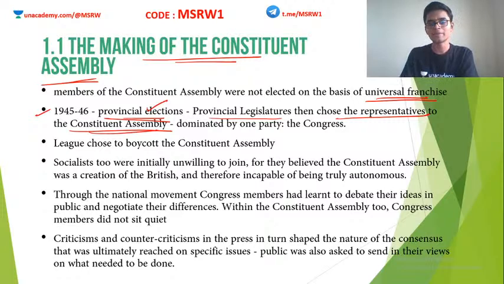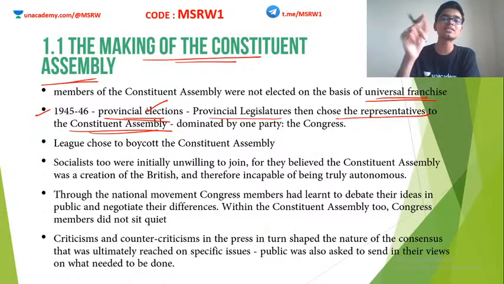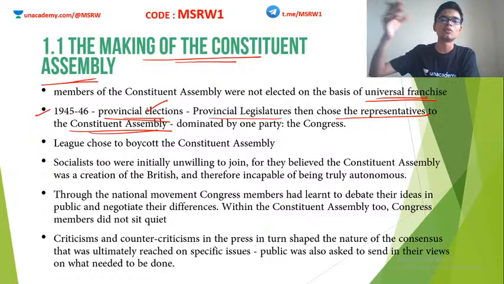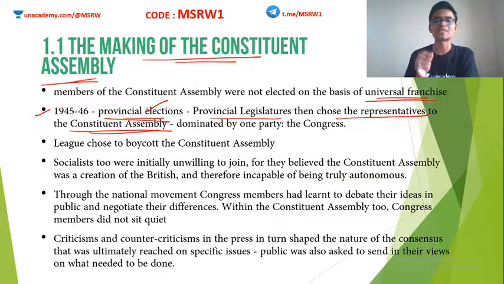So what is the problem here? These provincial legislatures were dominated by the Indian National Congress. This was the one single party which was dominating at that time, which also means the Constituent Assembly was composed about 80% of Indian National Congress members. Clear? So this is considered a drawback. In a sense it is good because there will be some kind of collectivity and quorum.